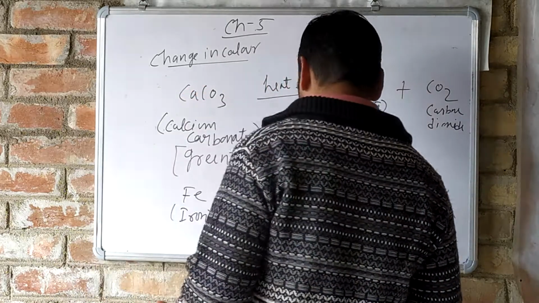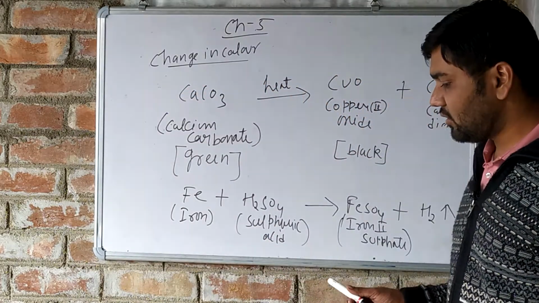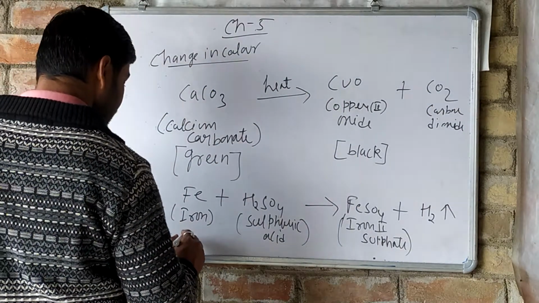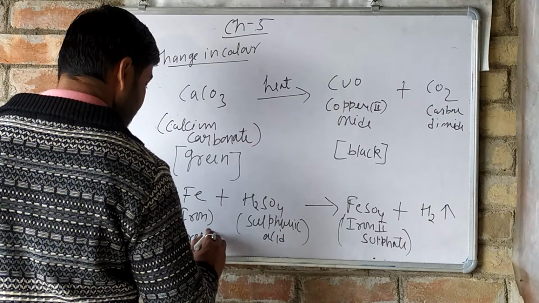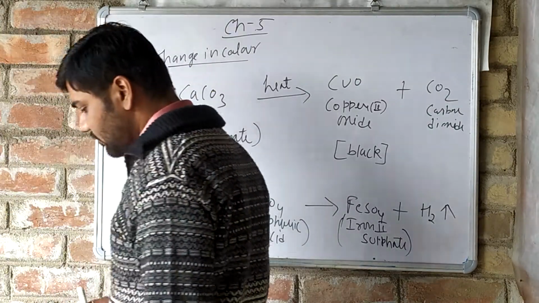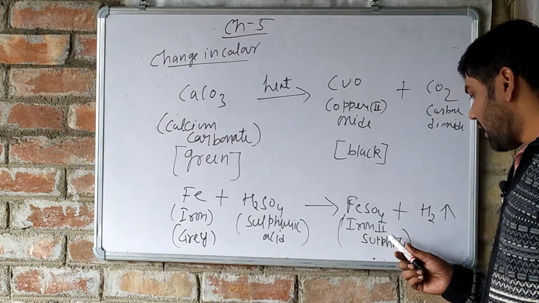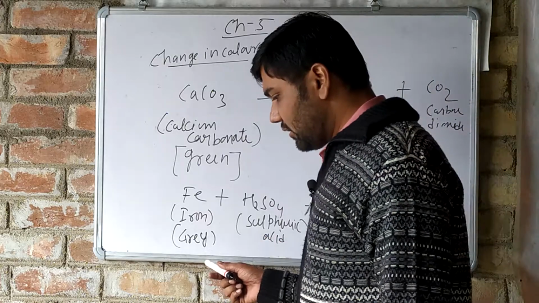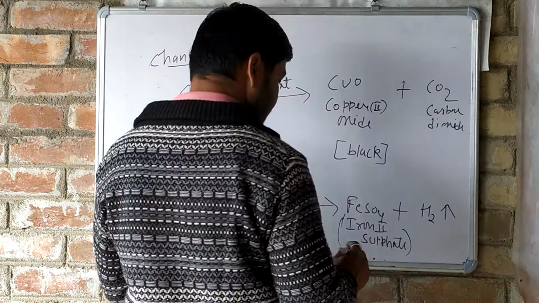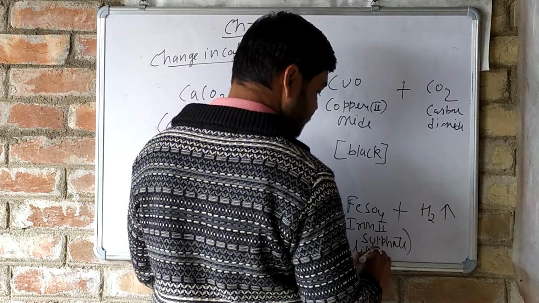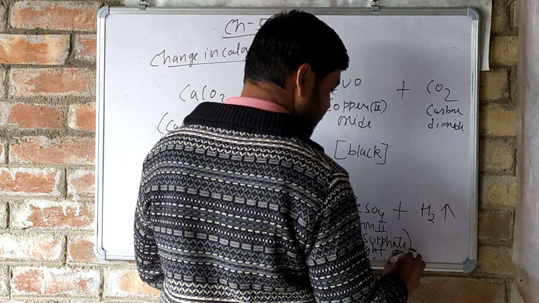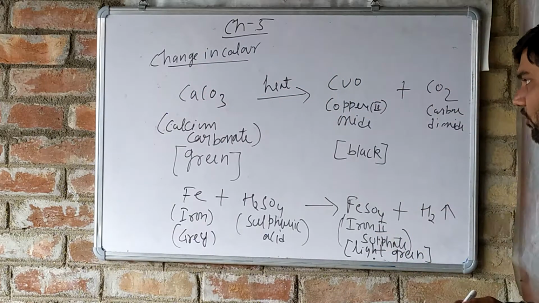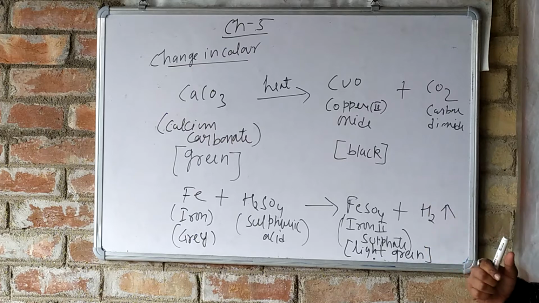So this is the reaction. In this, iron is actually in a gray color. But on treating with sulfuric acid, when it gives iron second sulfate, there is a change in color, and that gray color is converted to light green. It is of light green color, and hydrogen gas is evolved out. So this is the change in color reactions.